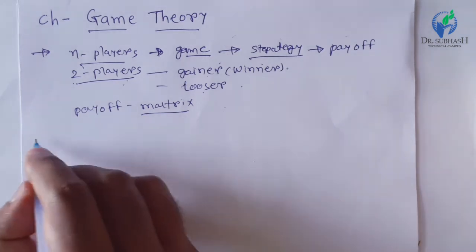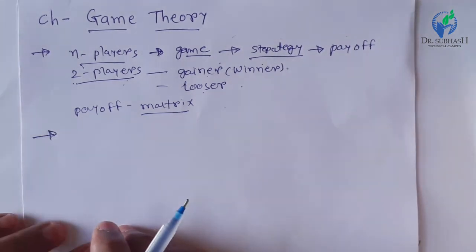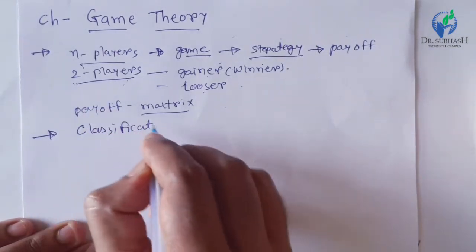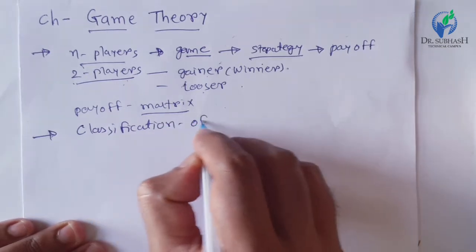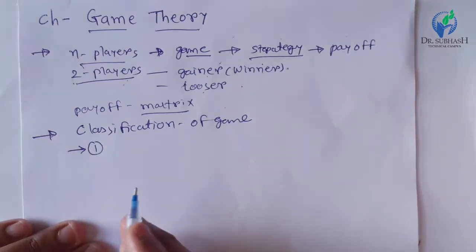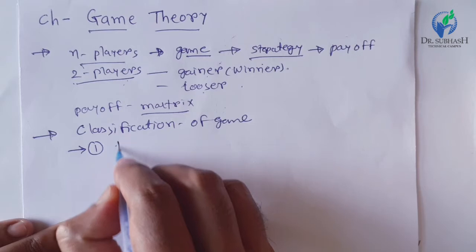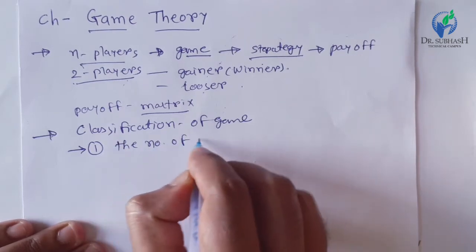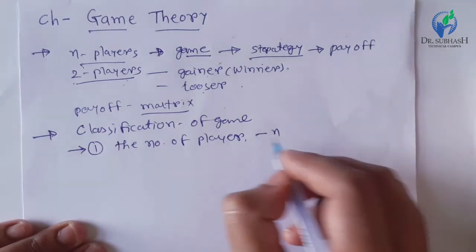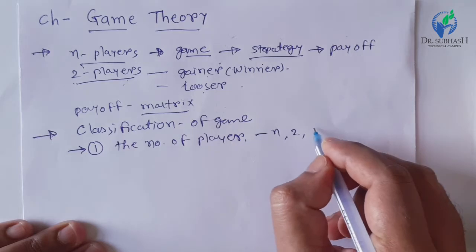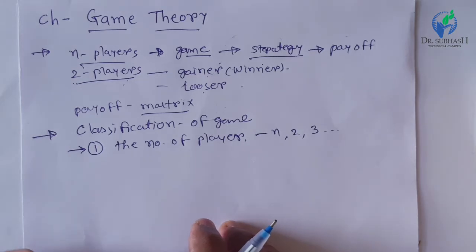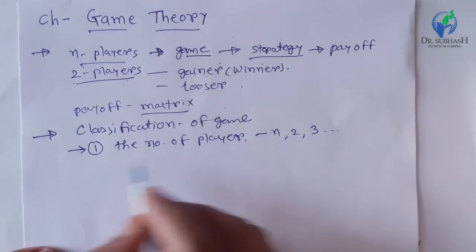Now let us understand the classification of games, or the different types of games. There are three types of classification. First is according to the number of players. If there are n players, it is called an n-player game. If there are 2 players, it is called a 2-player game, and with 3 players, a 3-player game, and so on. This is how we can classify games according to the number of players.